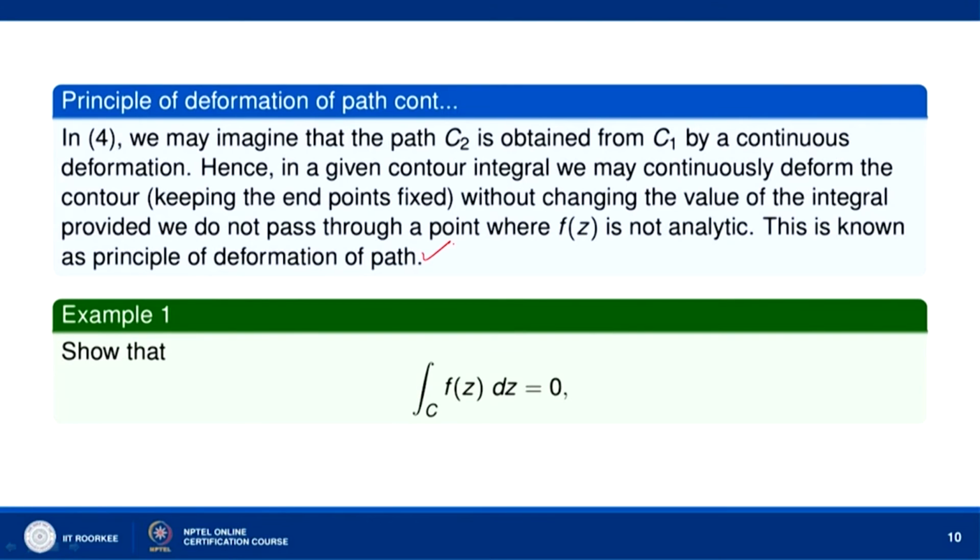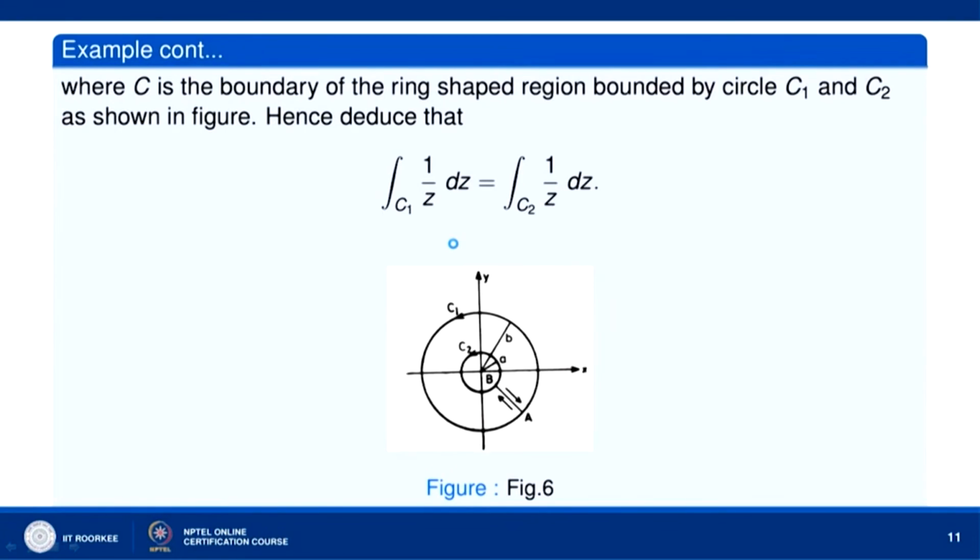Now, let us show that the integral over C of f(z) dz equals 0 in the case where C is the boundary of a ring-shaped region bounded by circles C1 and C2, as shown in this figure. And also deduce that the integral over C1 of 1/z dz equals the integral over C2 of 1/z dz. Here you can see we have two circles. The circle C1 has radius B and center origin, the circle C2 has radius A and center origin. We have joined the two circles by a cross cut, this cross cut AB.